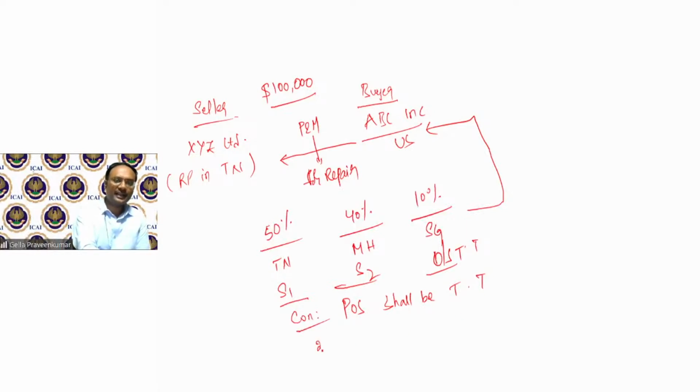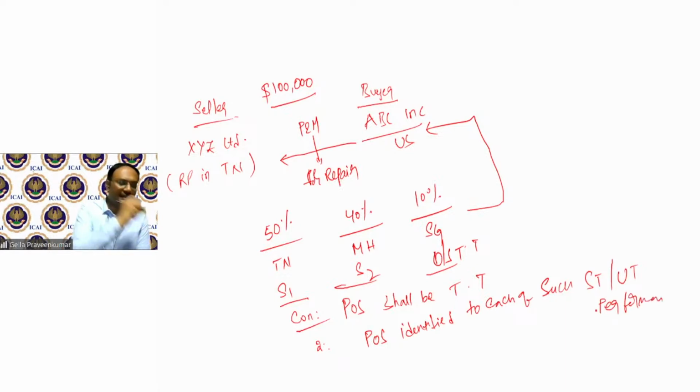Second point, they say the place of supply shall be identified to each of such state or union territory on the basis of performance. Since the performance is done 50% in Tamil Nadu, this is my place of supply for 50%. 40% is done in Maharashtra, this will be my place of supply.